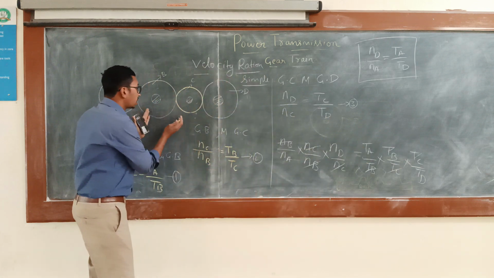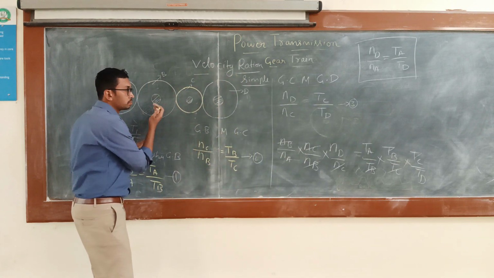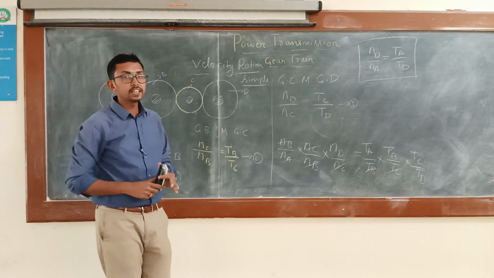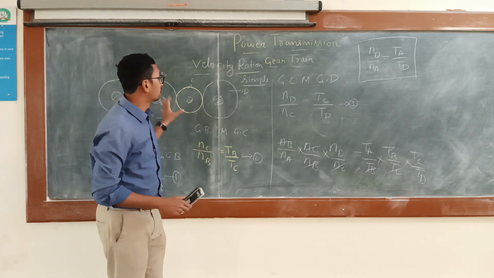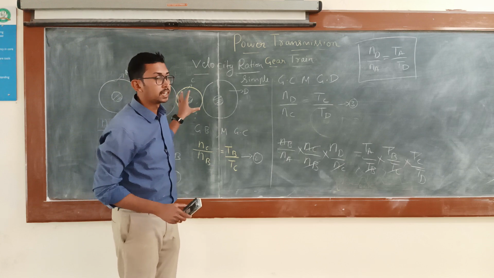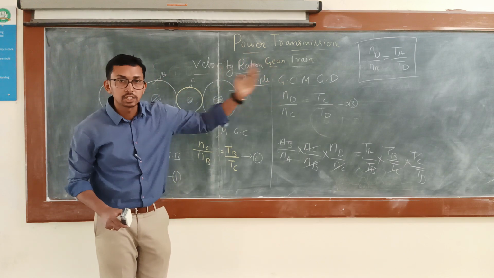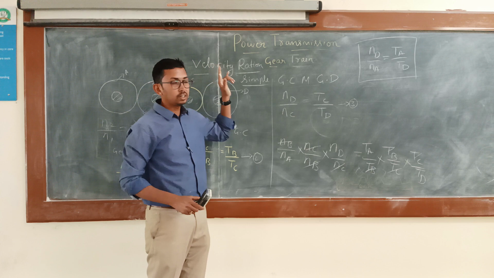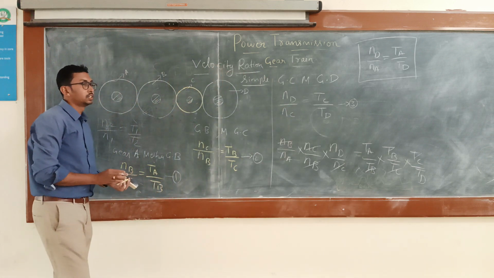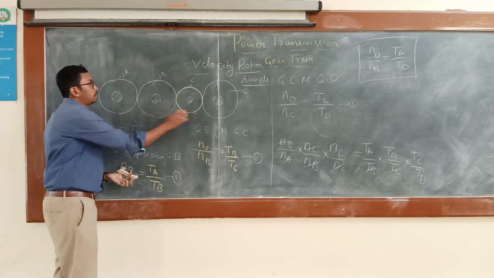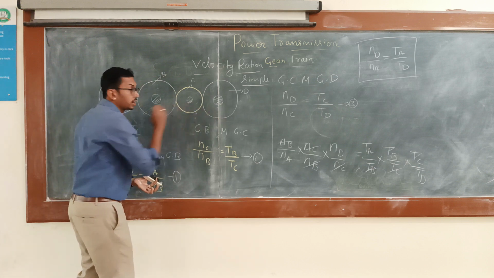Because there are no terms related to N, that is B and C. So that indicates the intermediate gear has no effect on the velocity ratio in the case of simple gear train. So then what is the benefit of it? It is just going to fill the gap between gear A and gear D.